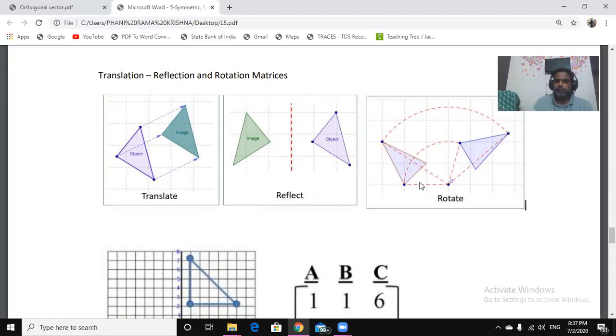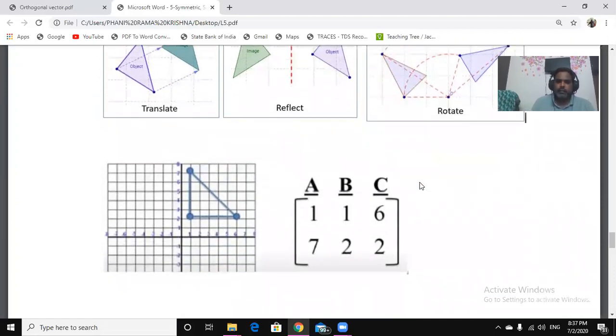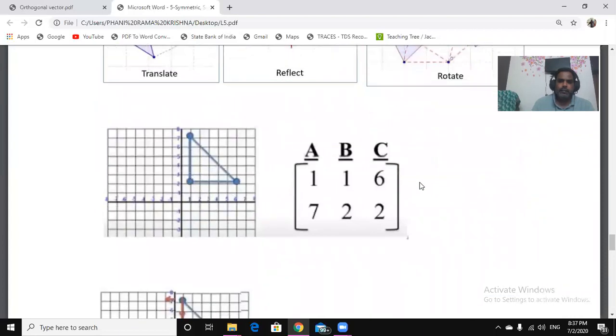For example, look at this. This is a triangle with vertices. The first vertex is at 1, 2, the second vertex is at 1, 7, and the third vertex is at 6, 2. So we are writing these vertices as column vectors.